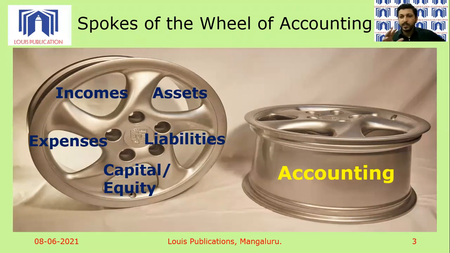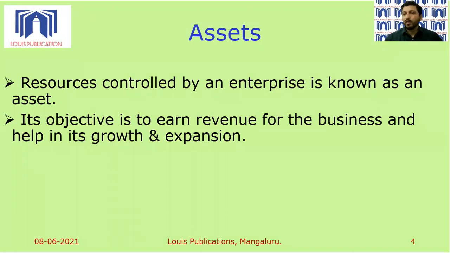So these 5 aspects, as you see on your screen, are the core of the subject matter of accounting. As I said earlier, anything and everything that you imagine in the subject of accounts can be brought under these 5 terms. So let's understand each of these terms very, very clearly. First, let's look at the concept of assets. What do you mean by an asset? Why does a business need an asset?